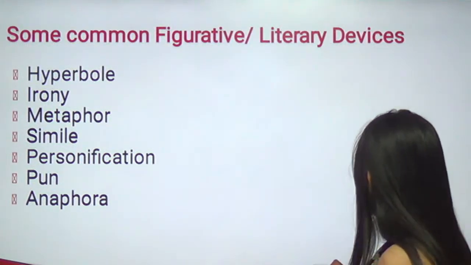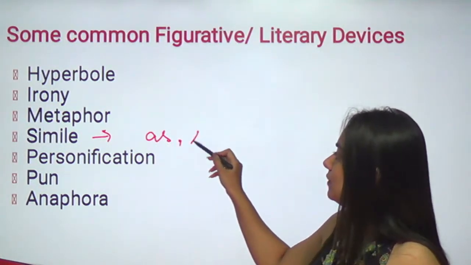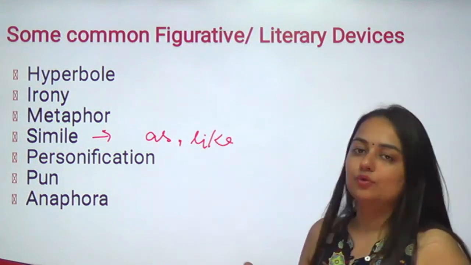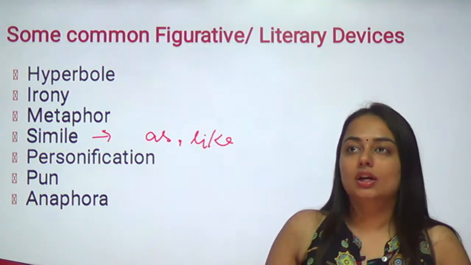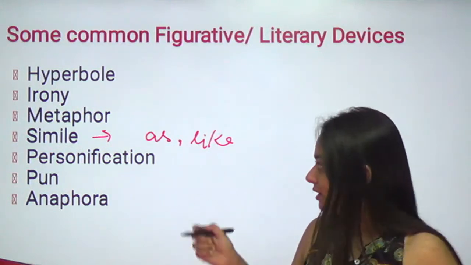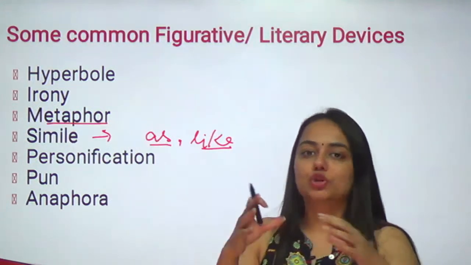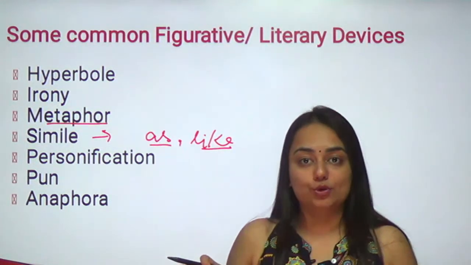So a comparison between two things using a simile will be explicit because you will see words like this. She's as beautiful as a rose. The shirt is as blue as the sky, right? So you will see words like "like" and "as". But in metaphor, the comparison is an implicit one, a hidden comparison.